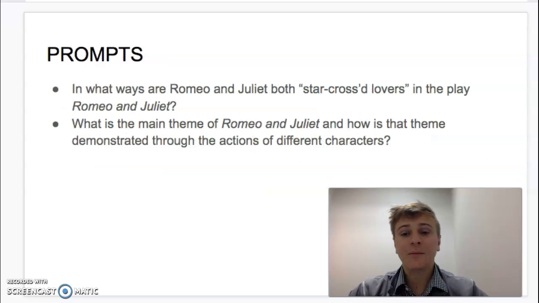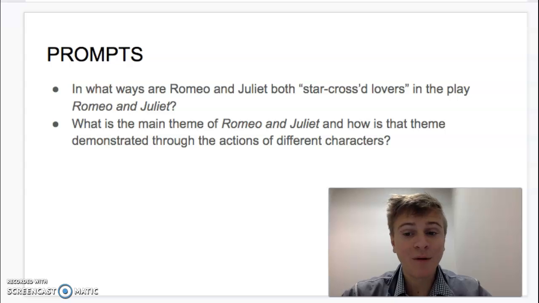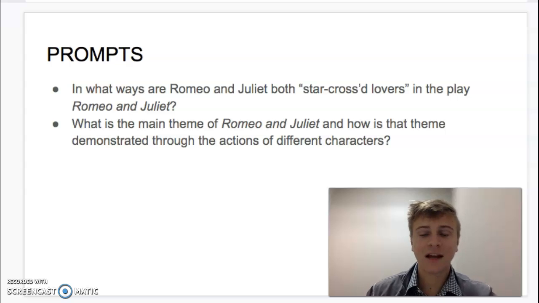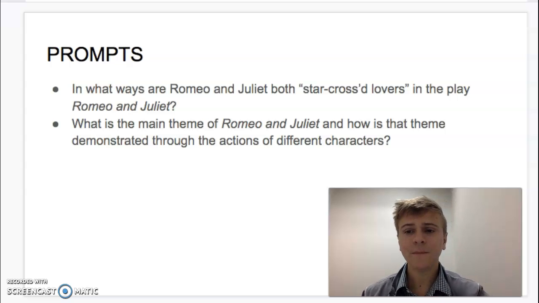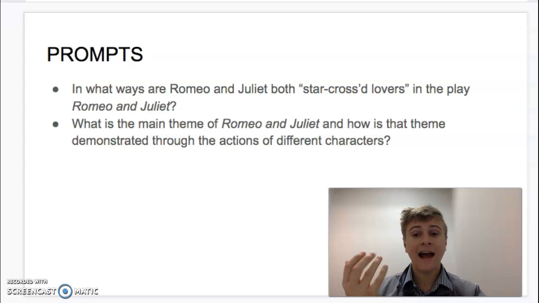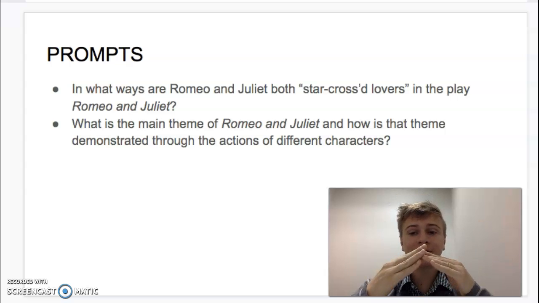So what are you going to be writing about? You have 2 prompts you can choose from. First one: in what ways are Romeo and Juliet both star-crossed lovers in the play Romeo and Juliet? In order to write about this one, you'll need to know what star-crossed lovers really means. That's stuff we talked about on the first day. And you'll need to be able to think of examples in which either Romeo or Juliet acted like a star-crossed lover, or something that happened in the play showed that they are star-crossed lovers.